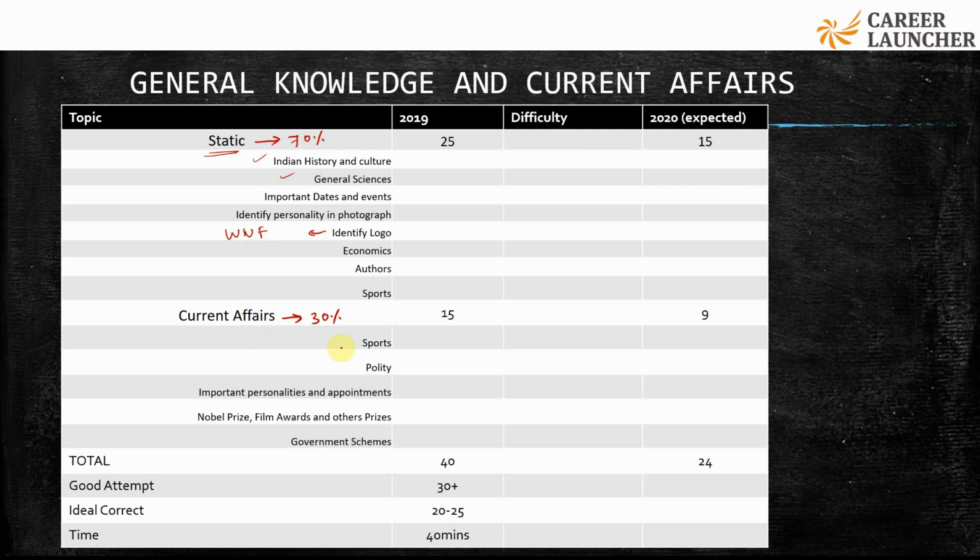And in the current affairs, the major questions were based on sports, politics and government schemes, Nobel Prize, National Film Awards. This is not the Filmfare Awards, this is the National Film Awards and other prizes, and important personalities and appointments of recent times. So these were questions based on current affairs.